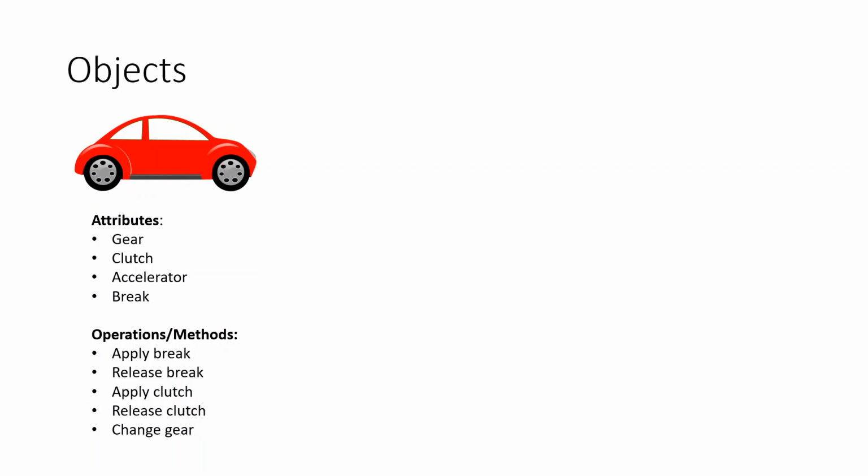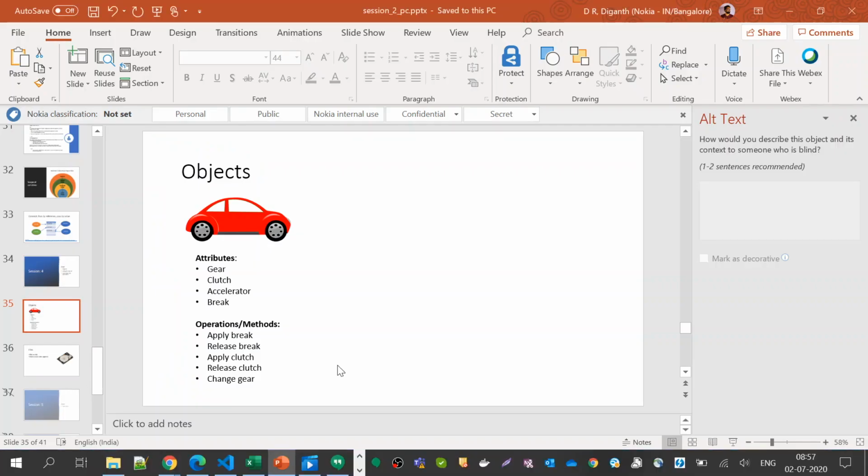Why do we need to learn about objects? Because everything in Python is an object. That means the integer that we defined before is an object. The lists and all these things that we saw already are all objects. Even a file is an object, even the map, all these things are objects.